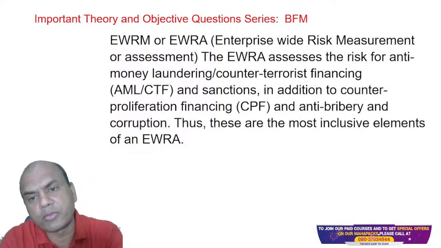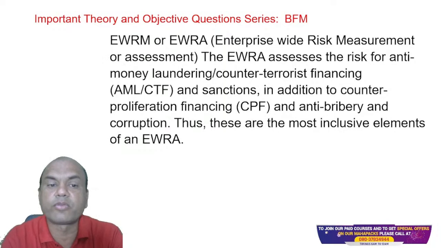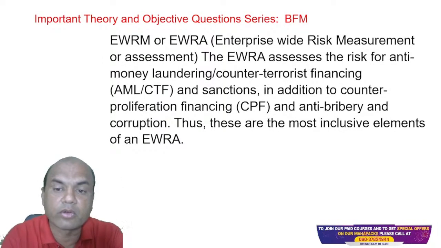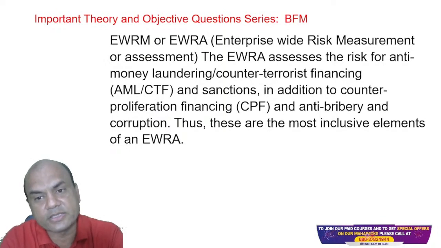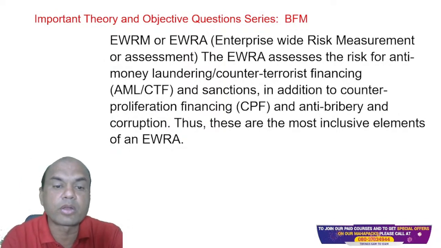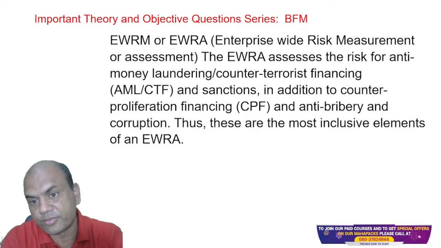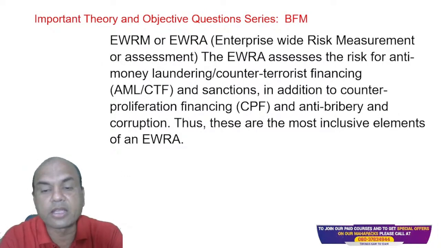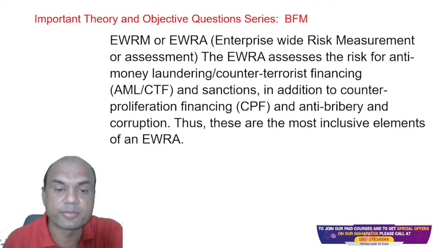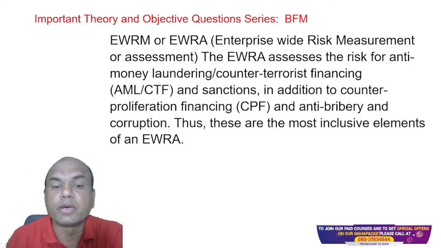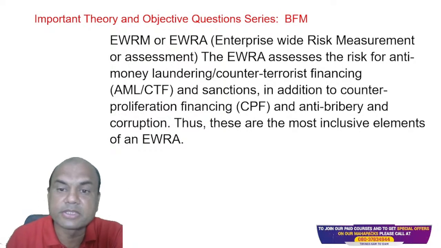EWRA or EWRM, you can call it, assesses the risk of anti-money laundering, counter-terrorist financing, meaning AML and CTF, and sanctions, in addition to counter-proliferation financing and anti-bribery and corruption. Now, these are important terms which may come to you in the exam. So, money laundering, AML, counter-terrorist financing, meaning terrorist financing.